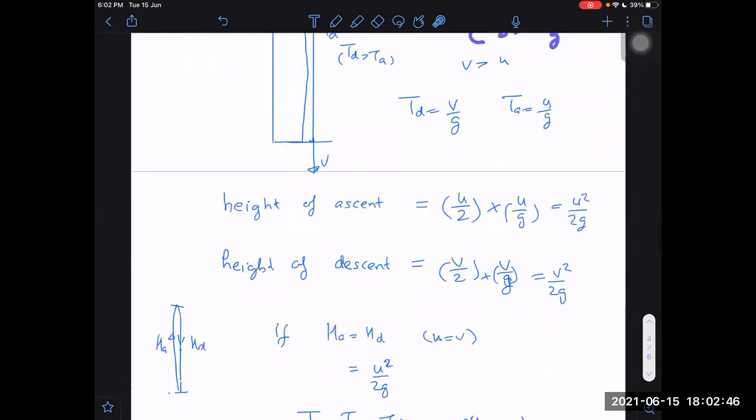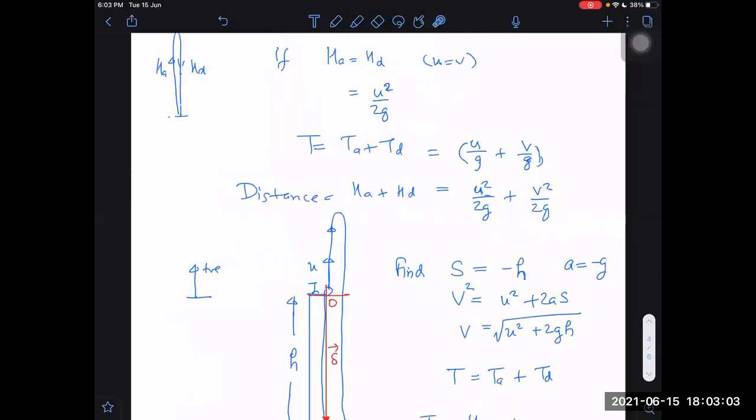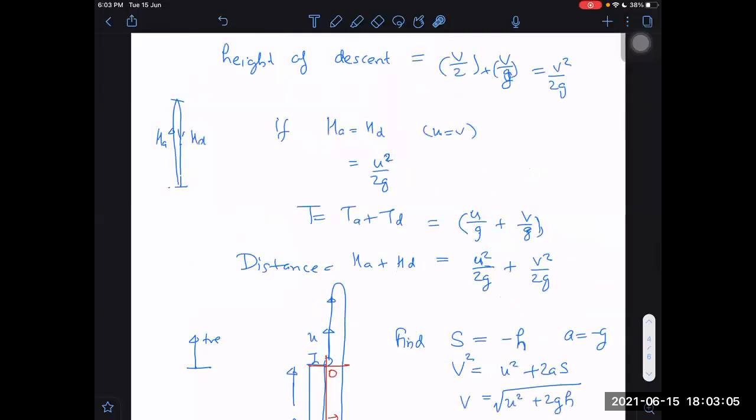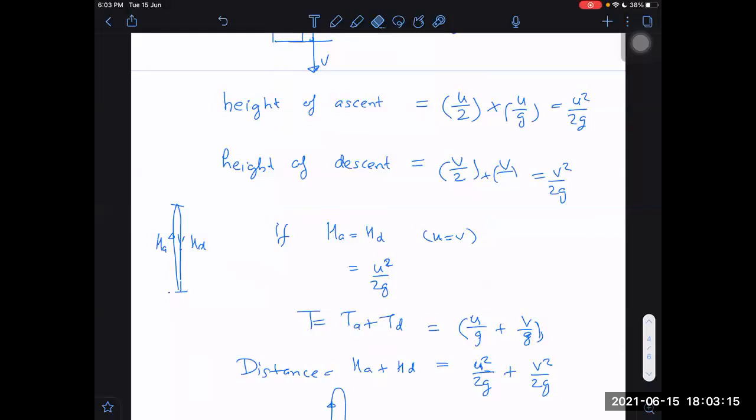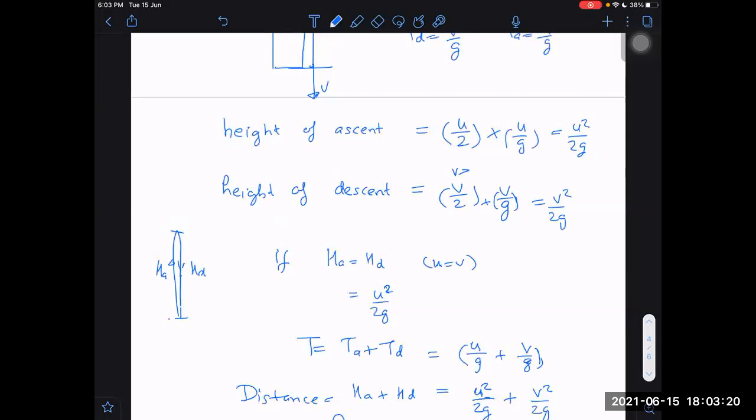So U by 2 into U by G. I don't remember height of ascent as U square by 2G. I remember it as U by 2 into U by G. This is my way of remembering it. Why? Because it is average speed into time taken. Now, are you not understanding this part? Then what is it? It is U square by 2G in the upward journey. Similarly, for the downward journey, it will become V square by 2G. Why is it becoming V square by 2G in the downward journey? The reason is clear here again: average speed into time of descent.